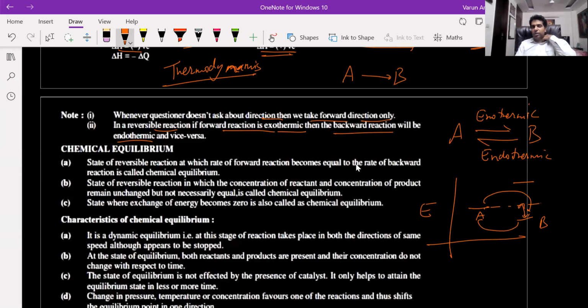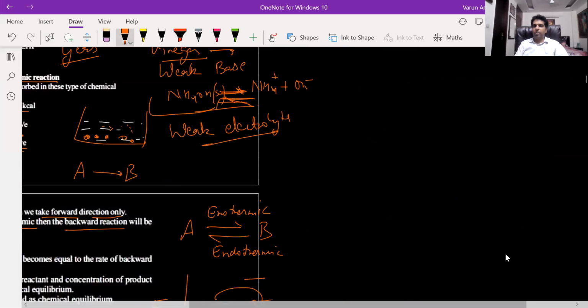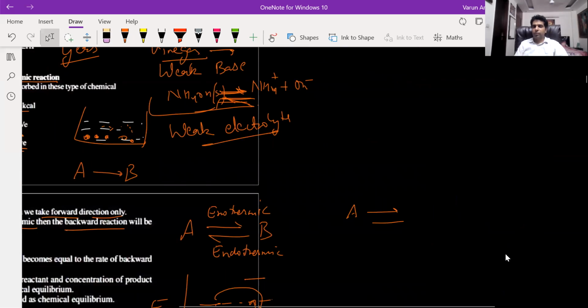And if the forward reaction is endothermic, then the backward reaction will be exothermic.